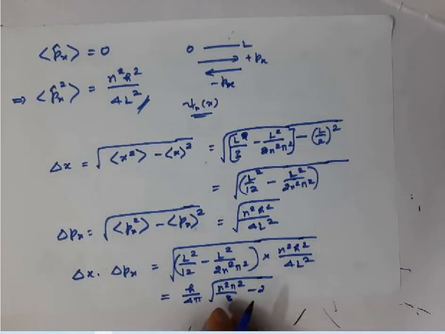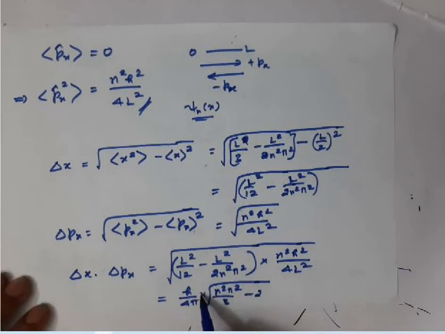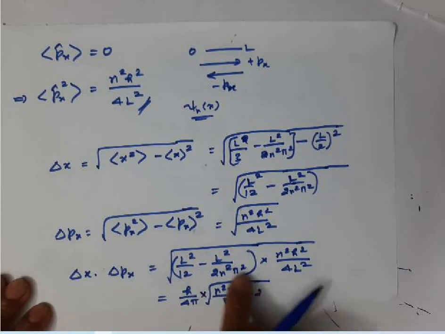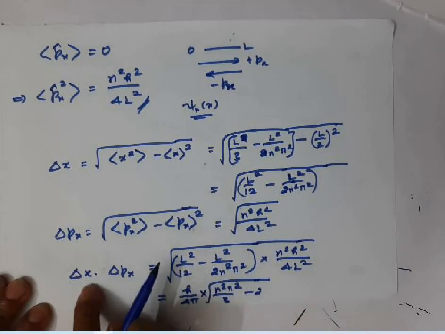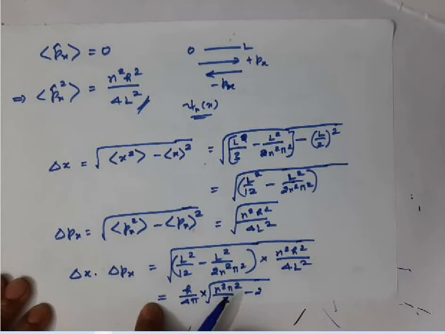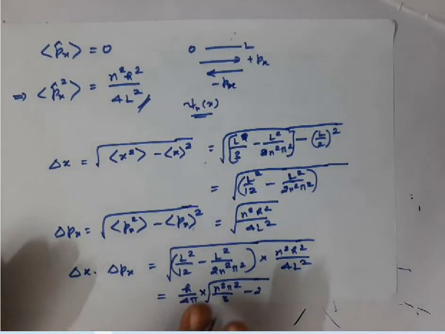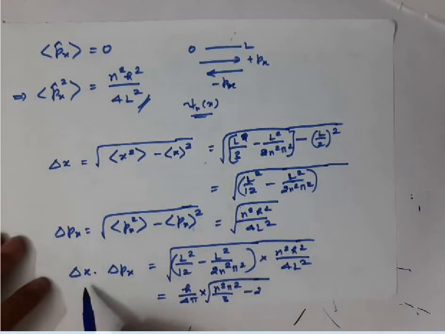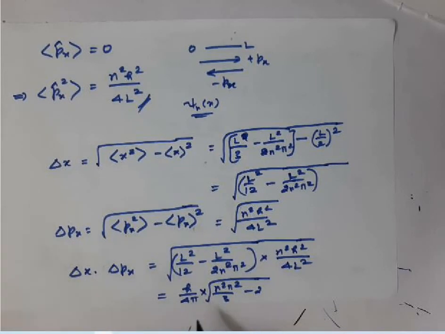See, to this quantity, h by 4 pi, if you multiply this quantity, then only that is equal to delta x into delta px. Listen, it is very clear that delta x delta px should be greater than h by 4 pi. Why? Because if I multiply h by 4 pi with this quantity, then only it is equal to this, right?